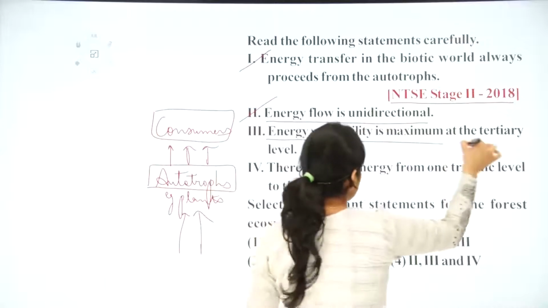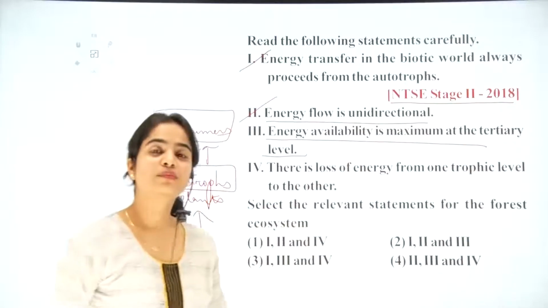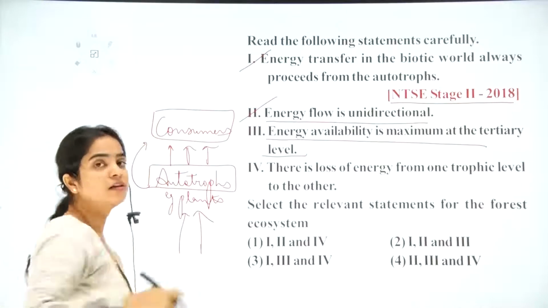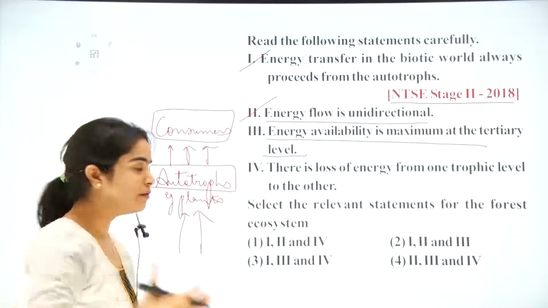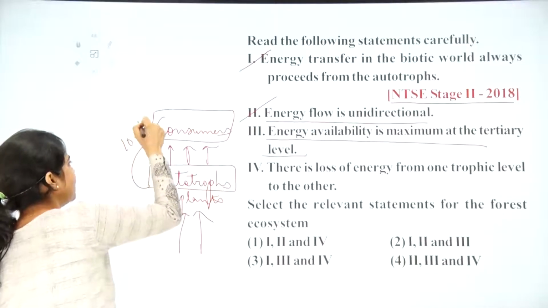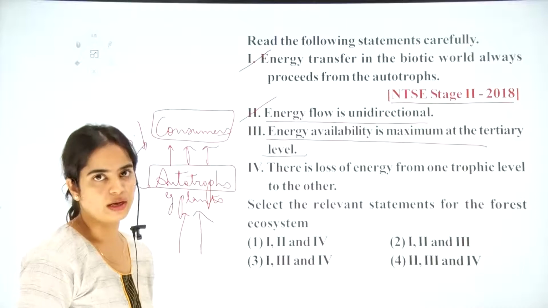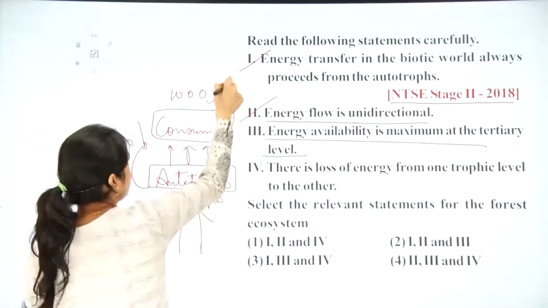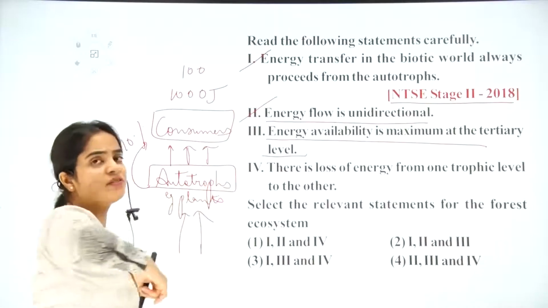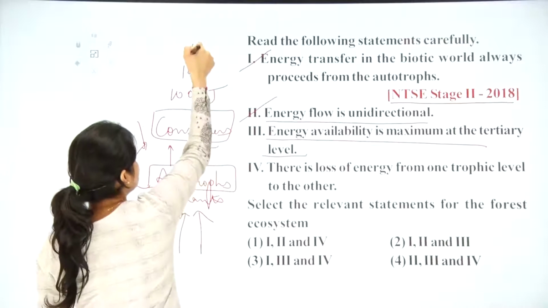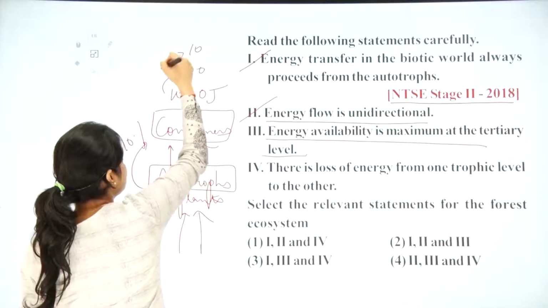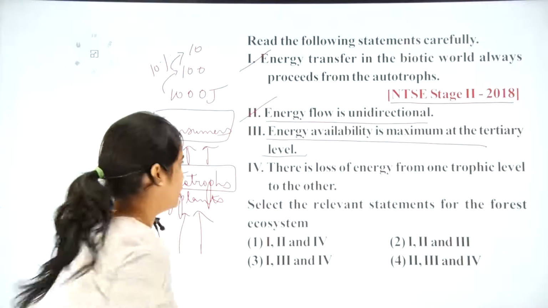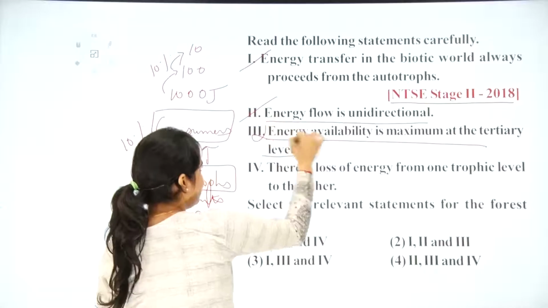Is the energy available at the tertiary level maximum? No. Why? Because when we transfer energy from the lower level to the upper level, only 10% of the energy is transferred from one level to another. If, for example, I have 1000 joules of energy to be transported, only 10% of it will be transferred to the next level, and then the next 10%, and this is known as the 10 percent law for the flow of energy. So this statement is not correct.